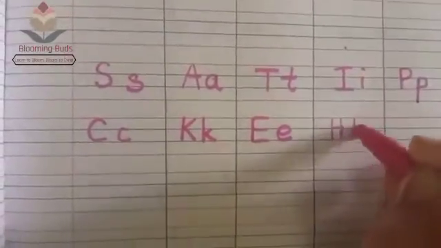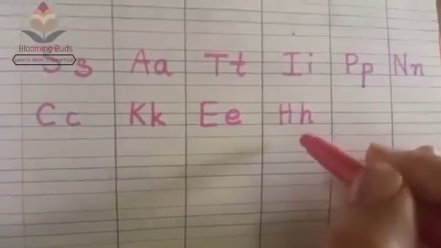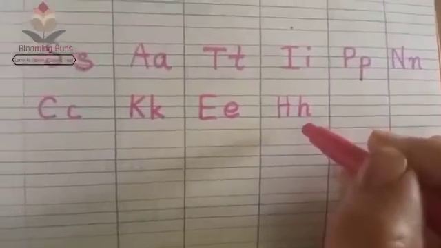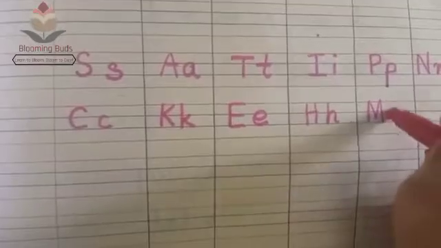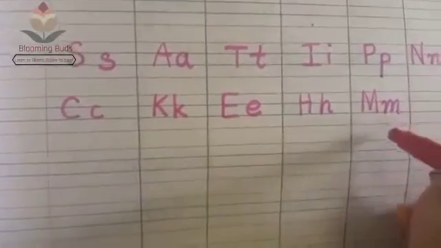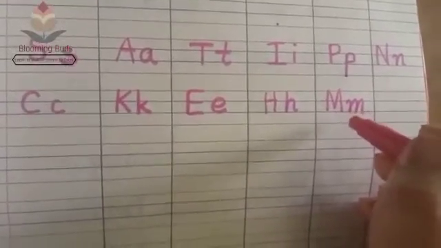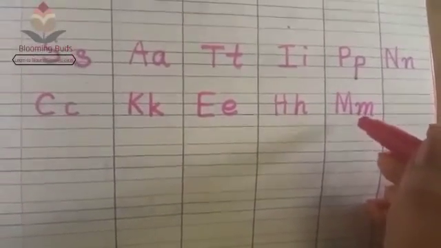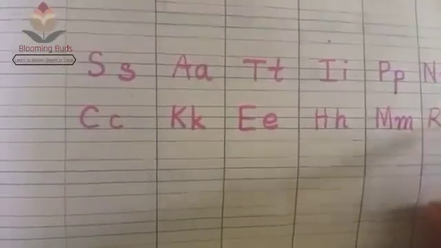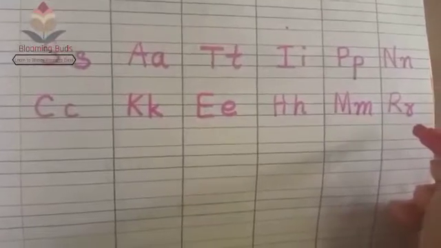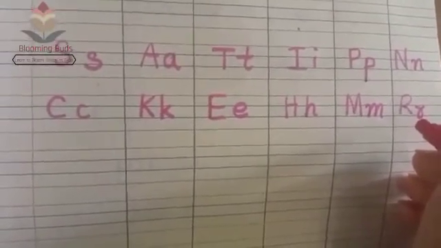Capital H, small h. Name of the letter is H. And sound of the letter is H. Capital M, small m. Name of the letter is M. And sound of the letter is M. Capital R, small r. Name of the letter is R. And sound of the letter is R.